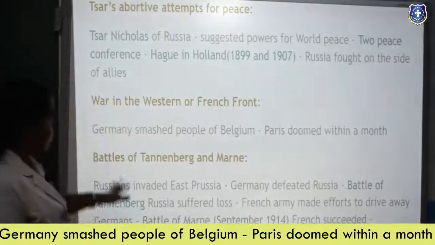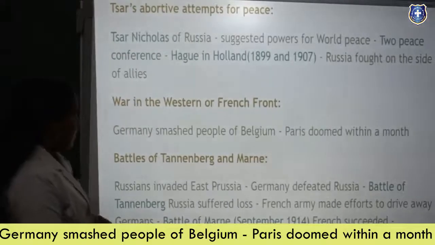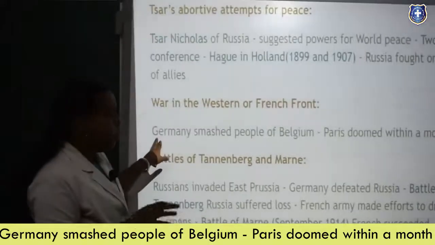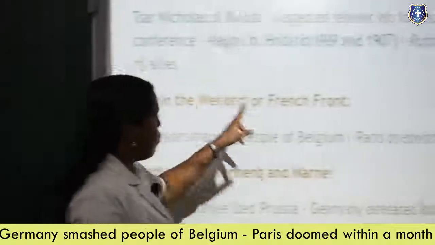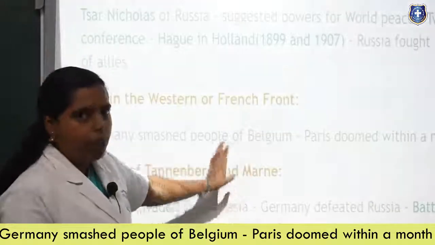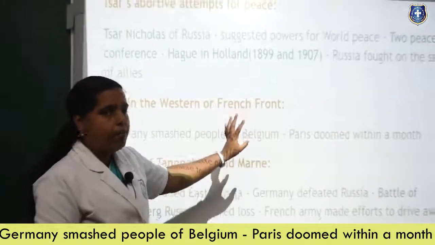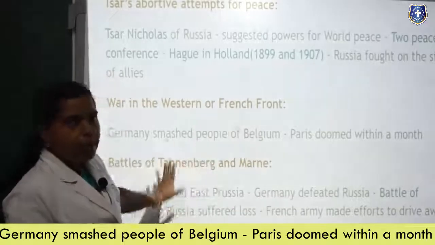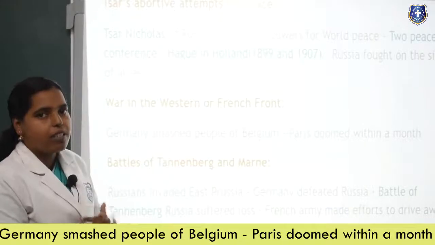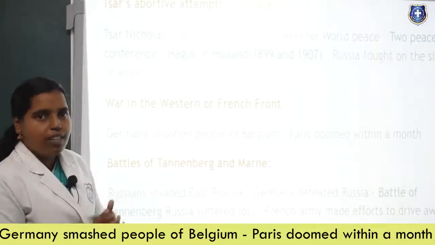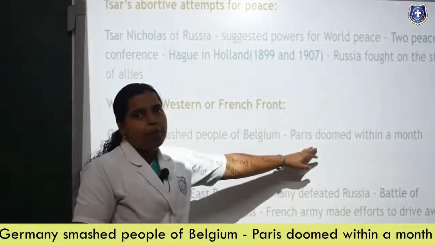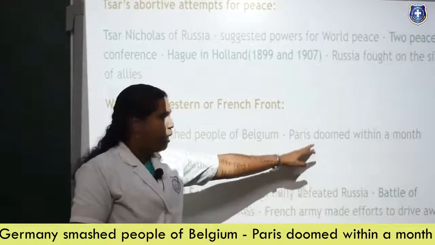The next one is war in the Western or French front. Germany had a clash, a small war, on Belgium. When Belgium was fighting, France was supporting them, and Paris was a little bit weak and was not able to give all the military support, financial support and all other support. So Paris became the weaker side.